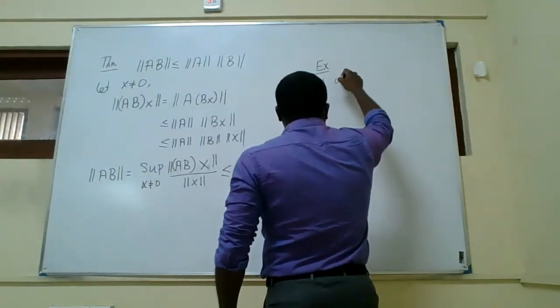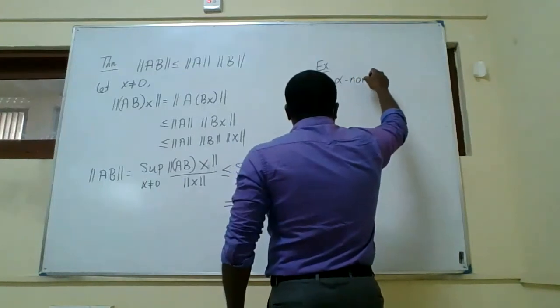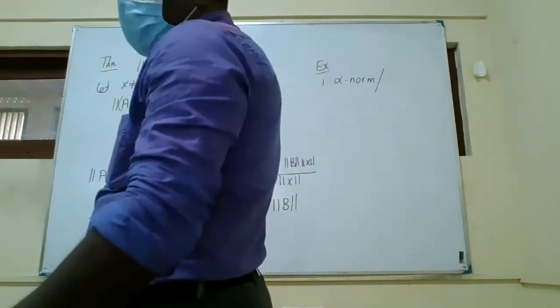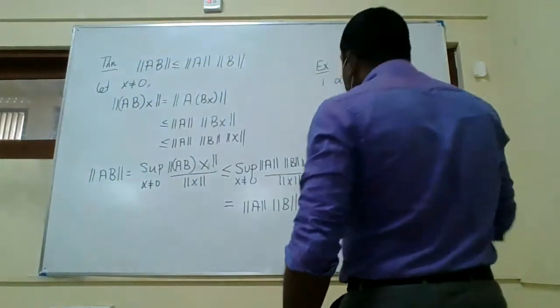One is the infinity norm, or maximum row sum norm.